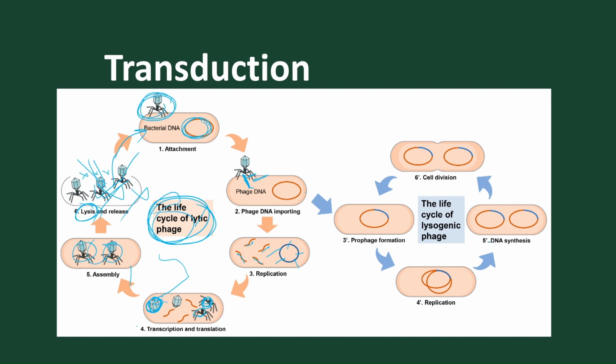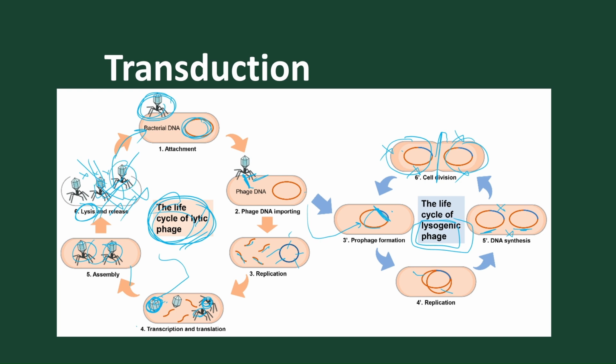But when we move on to the lysogenic phase, what happens? Normally, this phage DNA gets integrated with the host DNA. After integration, it helps in replication of the host DNA, and after replication, this causes division and forms bacteria of one type. In this lysogenic phase the host cell is not killed, but it is multiplied. In the lysogenic stage the bacterial cell is not destroyed, whereas in the lytic phase the bacterial cell is destroyed and only the bacteriophage comes out.